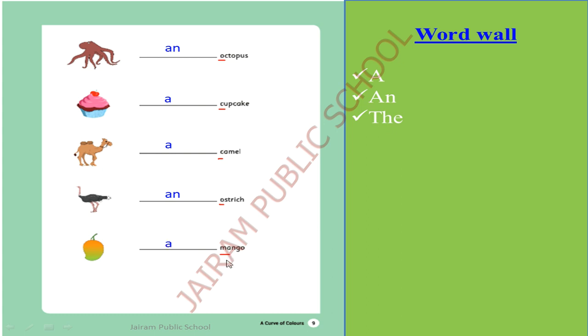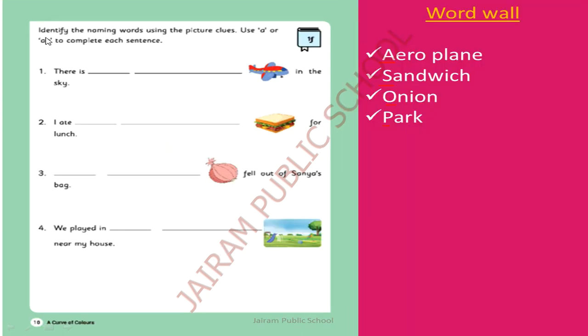So a mango. I hope you understood both the pages. Okay, both the pages you understood. So let's go to the next activity. Identify the naming words using the picture clues. Use a or an to complete each sentence. There is dash in the sky. What is this?